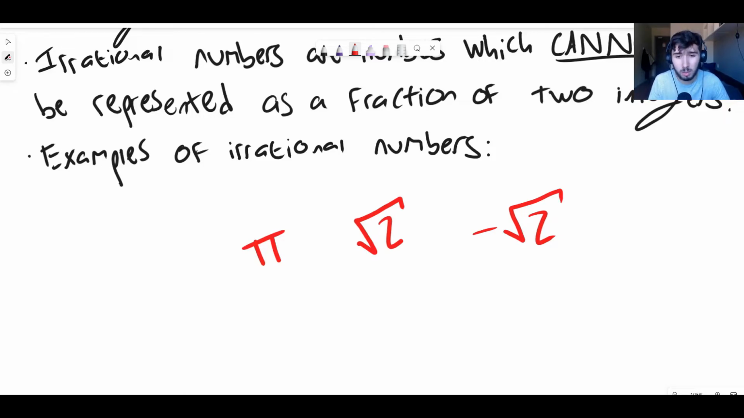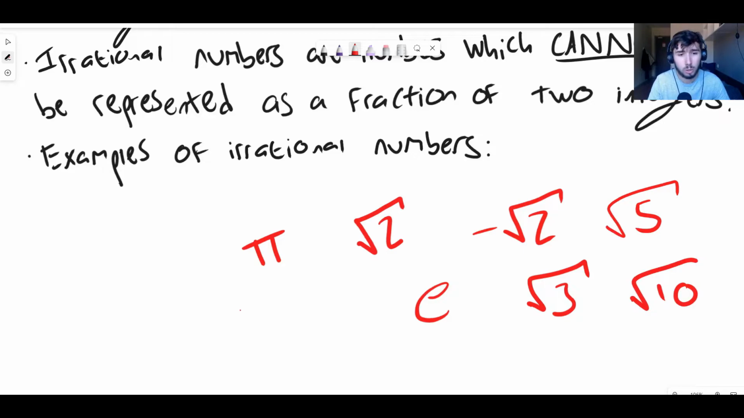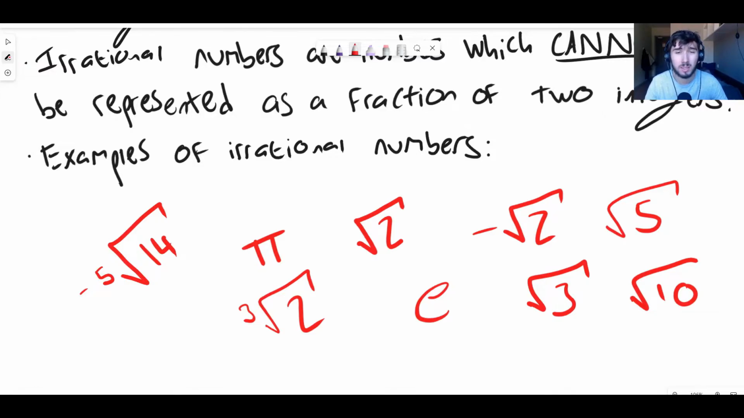Another irrational number is the number e, Euler's number. If you've ever heard of this number, it's roughly 2.718. It is irrational. The square root of 3 is irrational. The square root of 5 is irrational. The square root of 10 is irrational. The cube root of 2 is irrational. Let's say minus the fifth root of 14, why not, is irrational. All of these are irrational numbers, and they cannot be represented as a quotient or fraction of two integers.